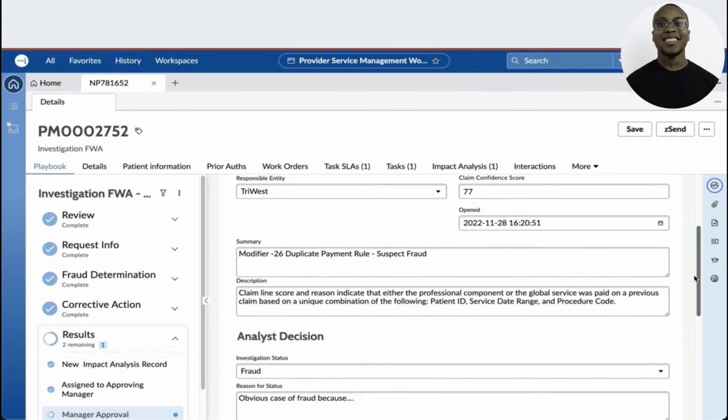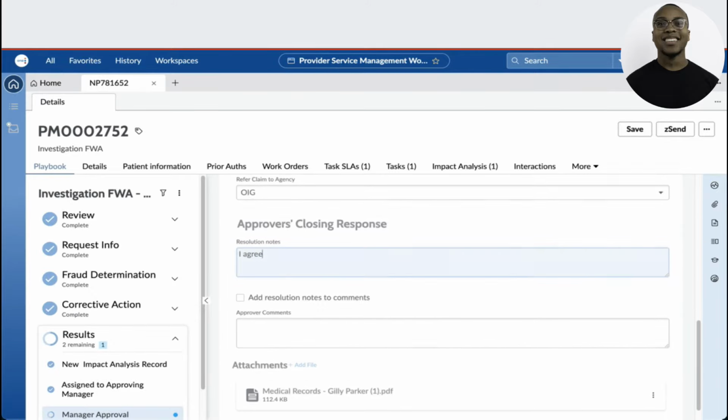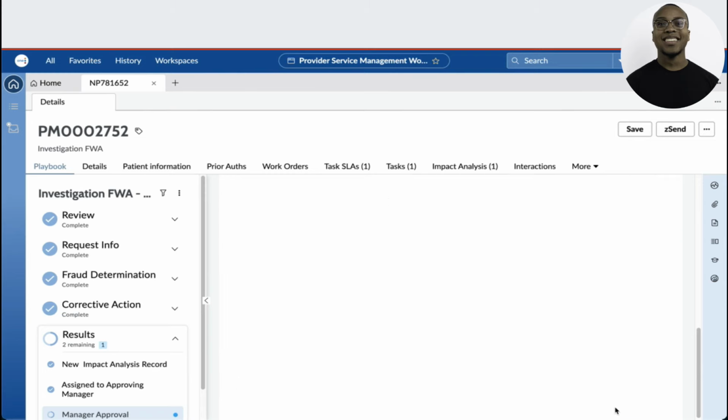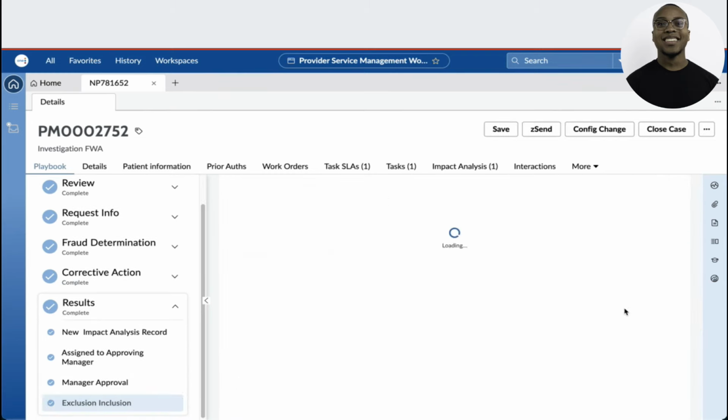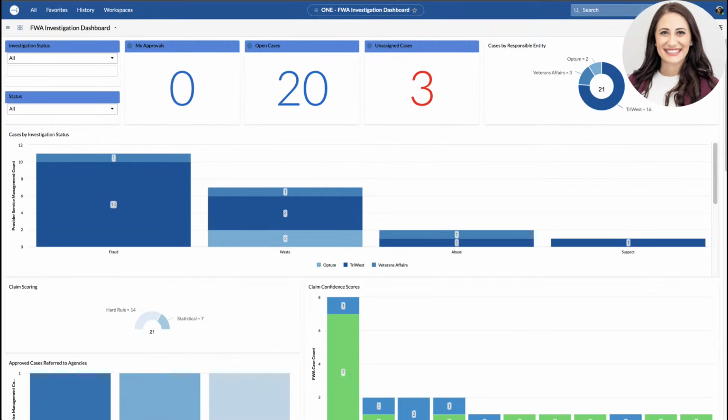Terry creates a new impact record to capture other claims that could be associated with his working case. Once completed, the case is ready for approval. Beth, the approving manager, can view her dashboard and get a complete picture of her analysts' progress. With different visualizations, she can define cases by investigation type, entities responsible for the investigation, approval, and many more metrics, all within a personalized view.